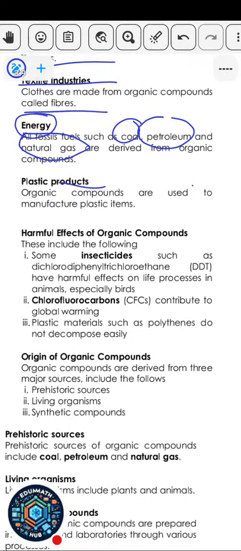Then you also have plastic products. Organic compounds are used to manufacture plastic items. All the plastics that you have in your house, like your normal pan, plates, and other things, are all organic in nature. When these things burn, you notice that the smoke is thick black. That's to tell you that carbon is present in that compound, so it's organic in nature.